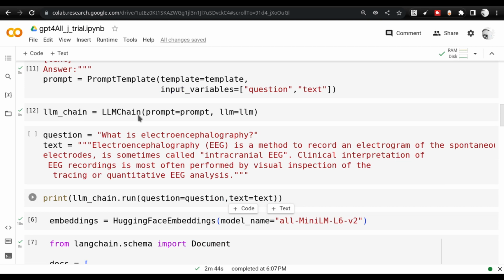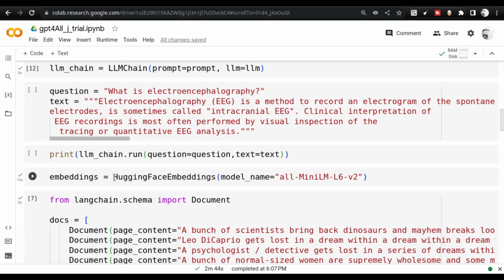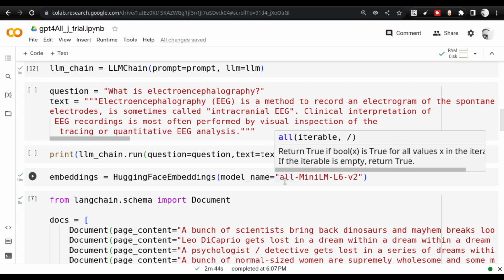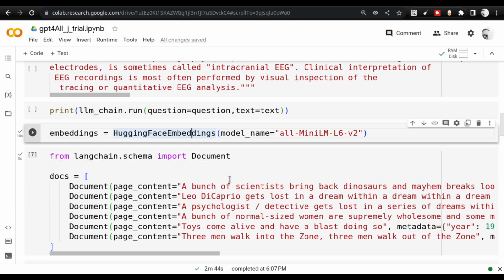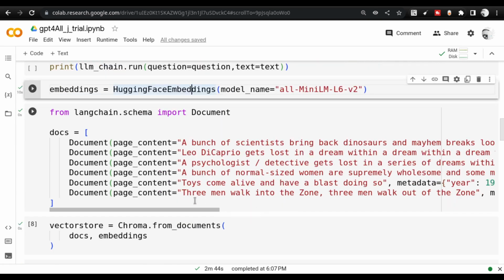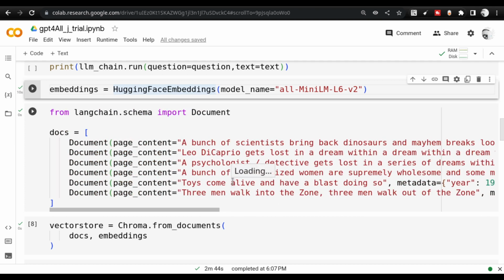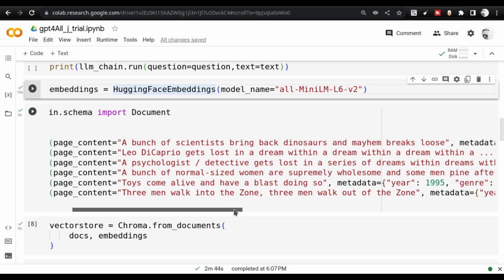After I created this LLM chain using LangChain, the next step was using Hugging Face embeddings. Again, this is a LangChain primitive, which helps bring the sentence transformers models, that is embedding models, into the execution environment. I'm using LangChain's Document again, and these are all toy documents. I have taken these examples from the LangChain documentation itself. I was looking at implementing self query retrievers. That was the main intention why I started this notebook. Then I ended up working on GPT4All-J.